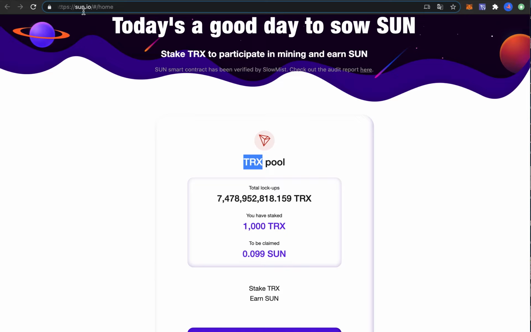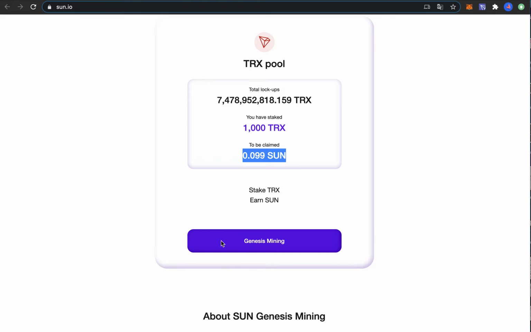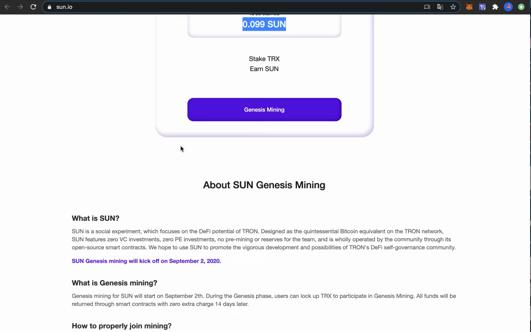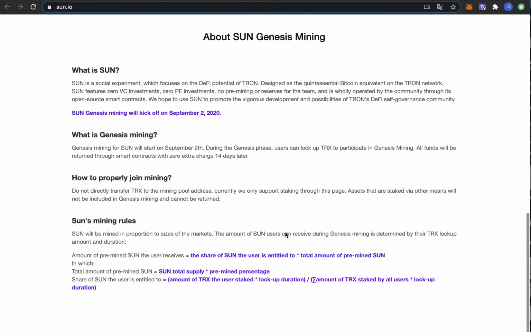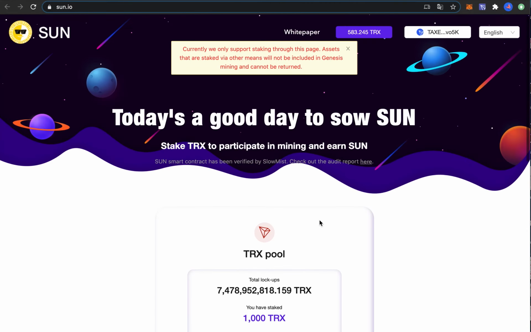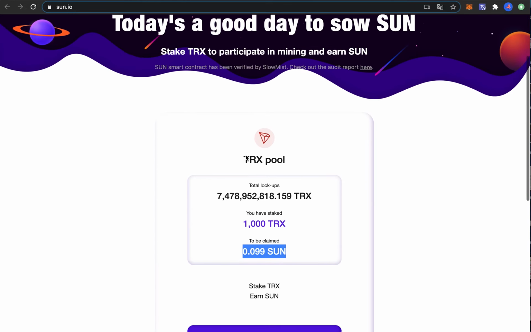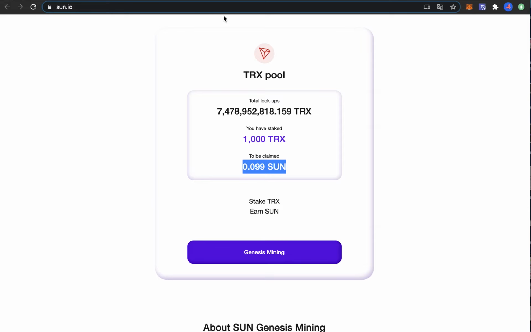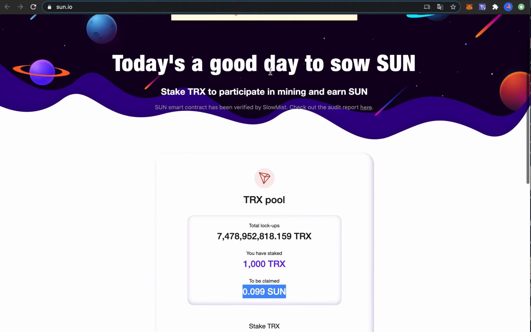The next one is Sun.io, and this is Justin Sun's own website, own protocol, or own system. So the risk that you lose your funds is quite low here, but you have to stake TRX and you get these Suns. So I don't know the exact APY here, which is a little bit unfortunate, and you cannot get these for a while. It had a certain date, I think it was like the 20th or something, that you can actually get these rewards. So it's not as good.